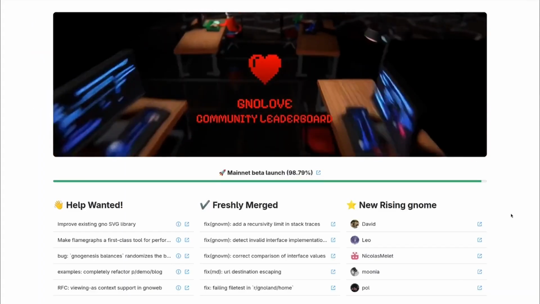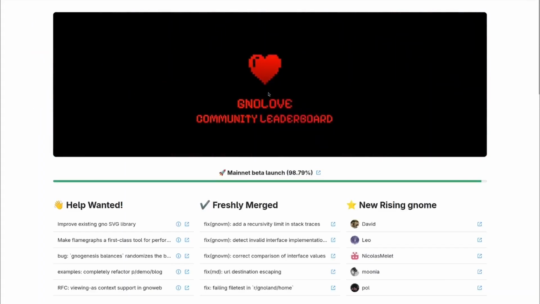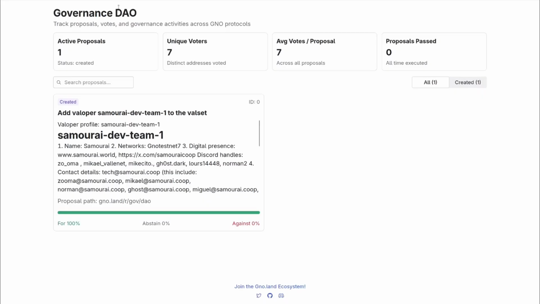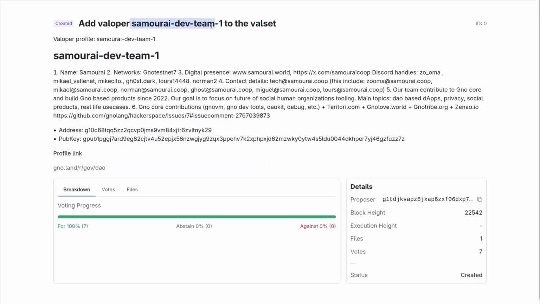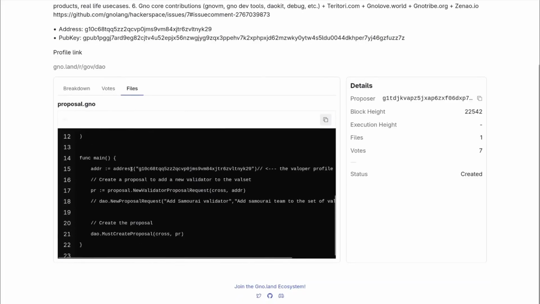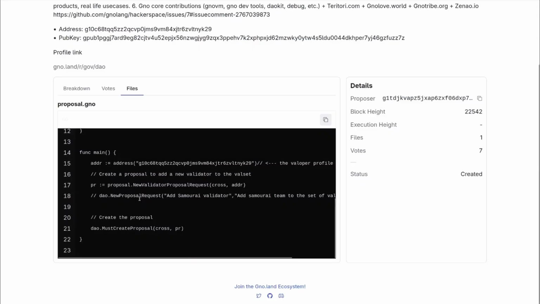Now about the tooling, you have gno.land, which is tools made by Samourai.world. So it is our cooperation. There's a GovDAO page, which basically refers to the different proposals. This one is to add our team in the valset. You can see the breakdowns, the votes, the files, which is the code that's going to be executed. You can see the address, the proposal request, new validator proposal request.